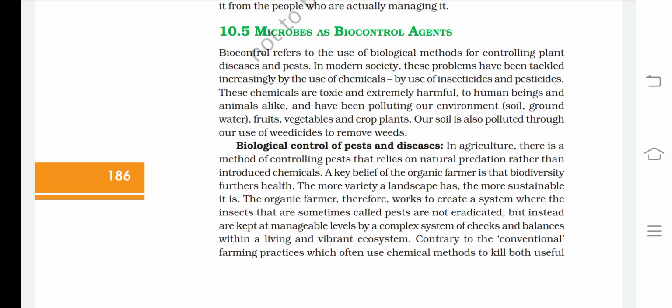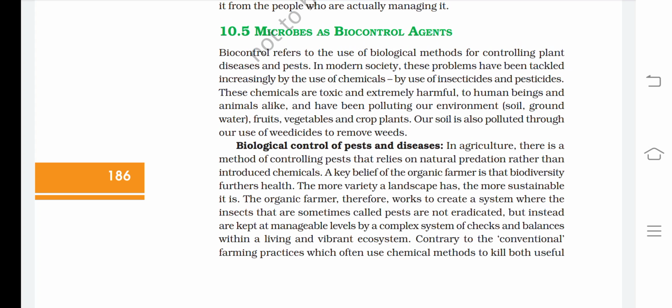Biological control of pests and diseases. In agriculture, there is a method of controlling pests that relies on natural predation rather than introduced chemicals. A key belief of the organic farmer is that biodiversity furthers health. The more variety the landscape has, the more sustainable it is.